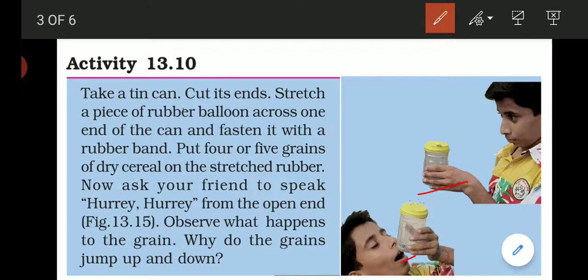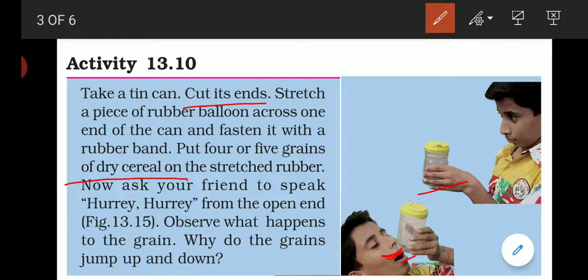Cut both the ends of the can and stretch a rubber balloon across one end of the can and fasten it with a rubber band. Now put 4 or 5 grains of dry cereal, or you can take grains of rice also, on the stretched rubber. Now make sound at the other, open end of the hollow tin can.